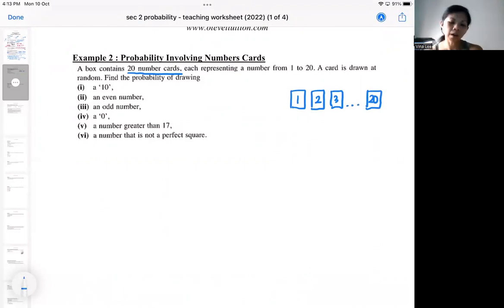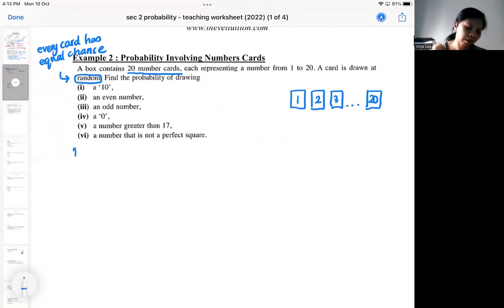Okay, so when they say a card is drawn at random, the idea of being random is that every card has the same probability. Every card has an equal chance of being selected. That's called being random. That means we've got no favoritism. I'm not going to favor getting a 10 or getting a 6. So there's no favoritism here. Every card has an equal chance of being selected. So what are the chances? What is the chance that I will get a 10?